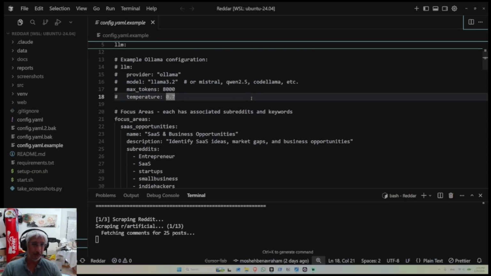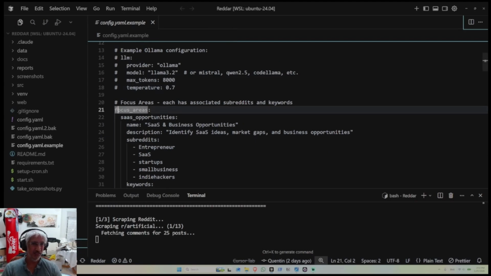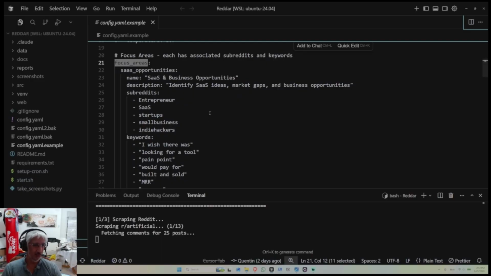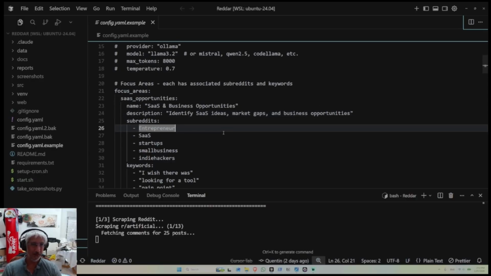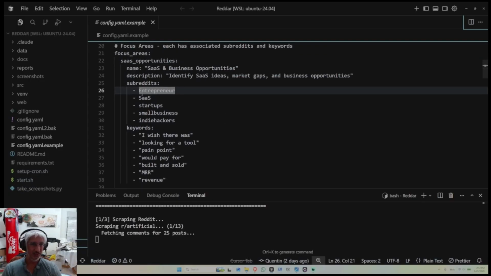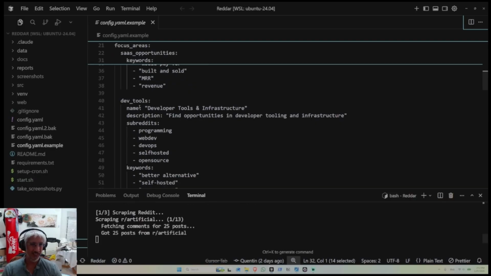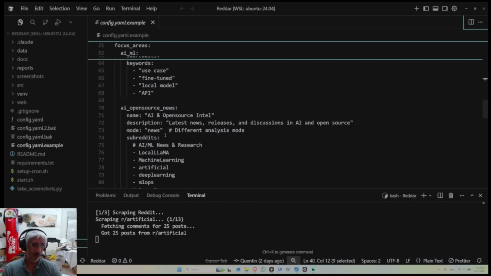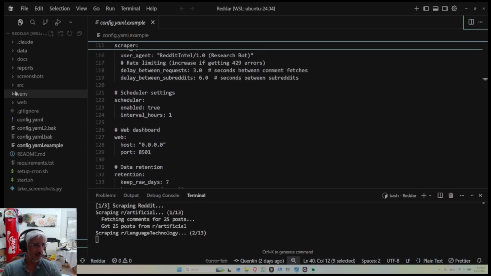I was very impressed. So in this part of the YAML file, the configuration file, there are different focus areas that you can set up, and it's built into it. Like from the repo, it has SaaS opportunities built in, right? So if you want to build a SaaS, it's a great way to do some research. It's based on keywords and subreddits, right? The keywords, like "I wish there was" and "looking for a tool," etc. And you got dev tools, right? There's another one. And I want to make one for voice AI, so I made my own custom one. Is it here or did I put it somewhere else? It's in mine right here. So what I could do is share that with you guys too, the custom one I did for voice AI.